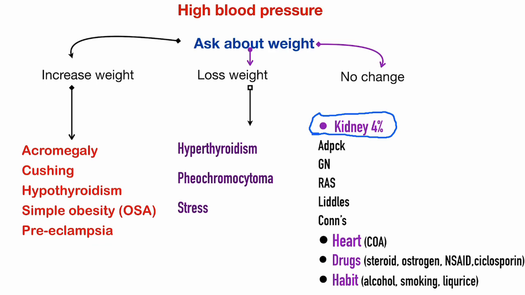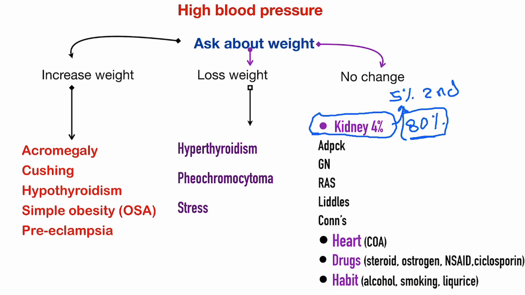Kidney is the major part. Secondary hypertension is about 5% of patients with hypertension. Of this 5%, 4% is due to kidney. That means kidney is responsible for about 80% of the causes of secondary hypertension.